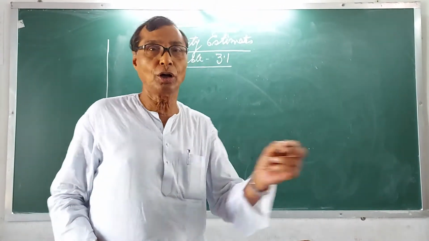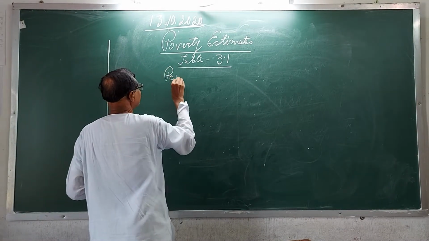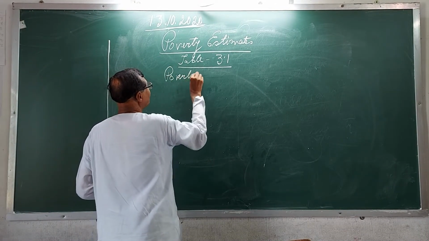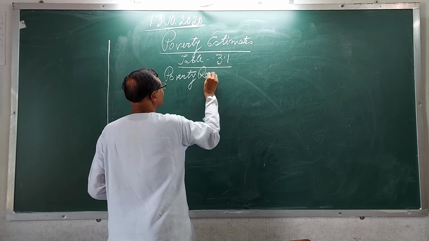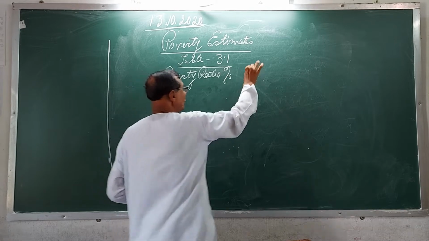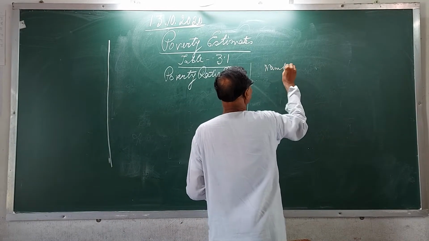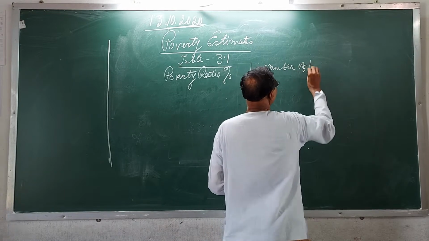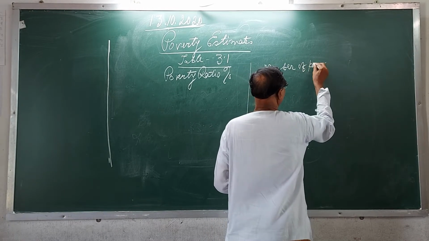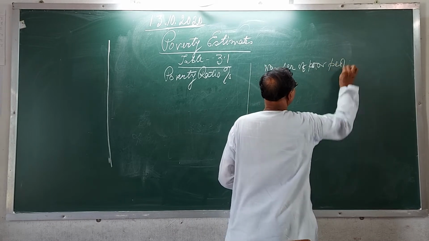What you need to know, let me write here. Poverty ratio, that is percentage, and number of poor people.